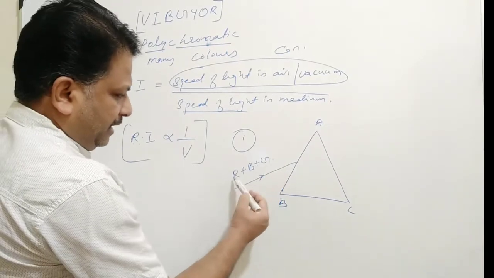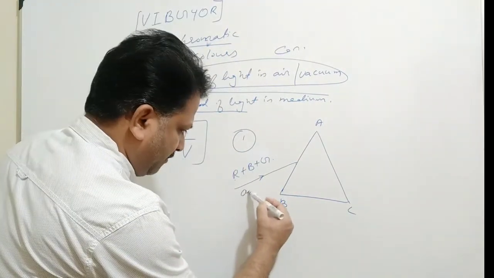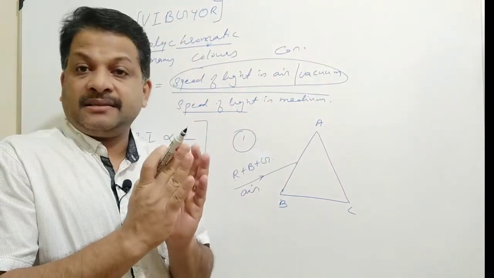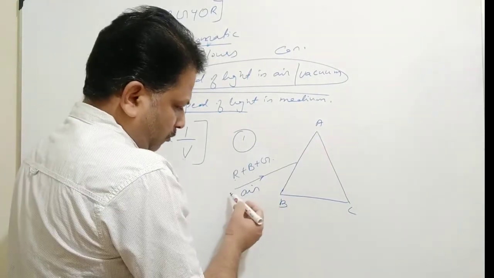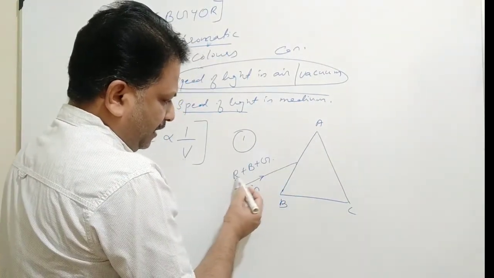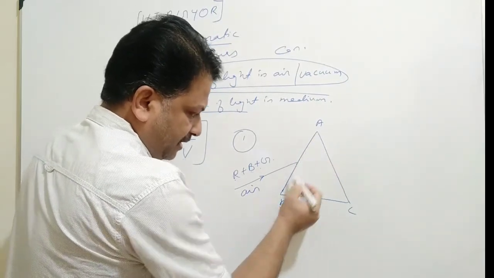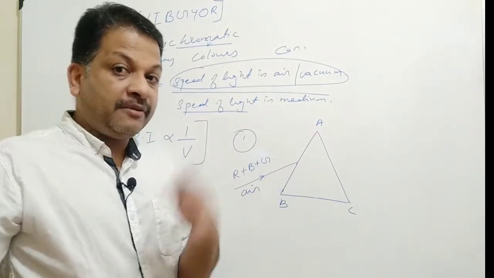So what happens here? The red, blue and green have the same speed when they are traveling through the air, so we cannot see them as separate colors; they travel together. Now when this beam of light consisting of red, blue and green is incident on the first surface AB of the prism, the medium is changing and their speed will change.